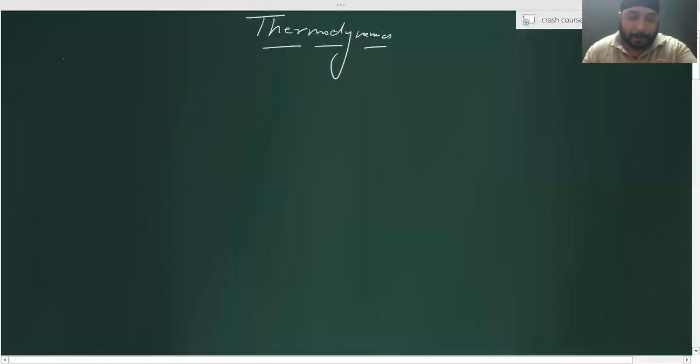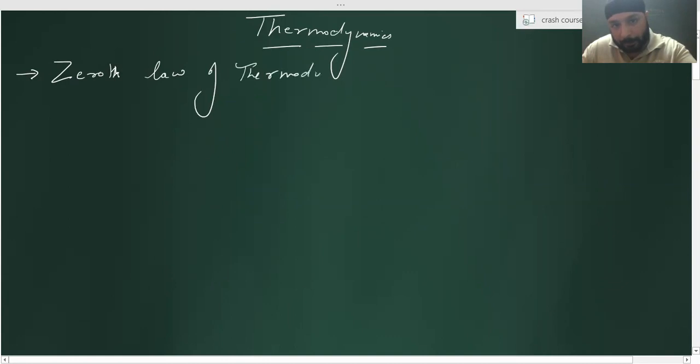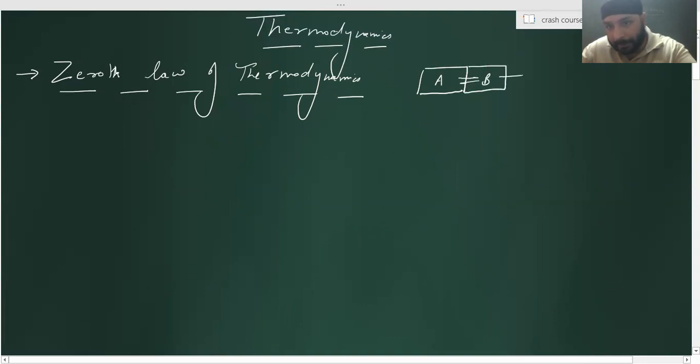Now listen, in thermodynamics, there is a first thing which is known as the zeroth law of thermodynamics. What is the zeroth law? It says that when a body A is in thermal equilibrium with a body B, and B is in thermal equilibrium with C, then C and A will be in thermal equilibrium with each other.